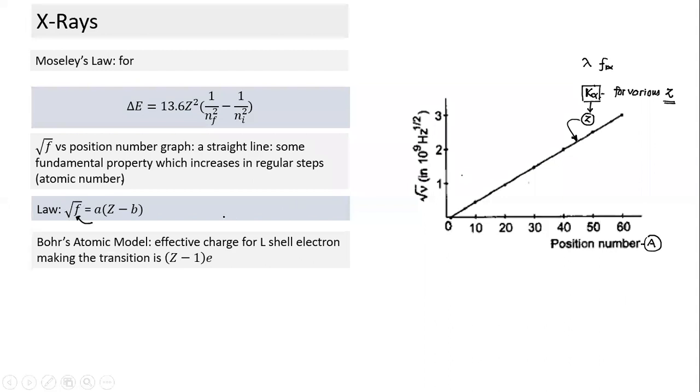Sir, but this K alpha varies as Z square, right? But it is linear as root of f. That's where the root is coming from. We'll come to that part also.